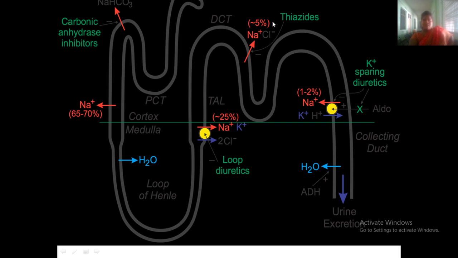At the distal convoluted tubules, the thiazides act. At the loop of Henle, the loop diuretics act.